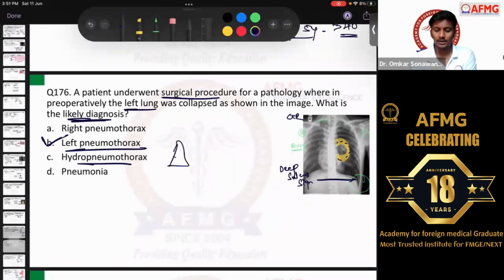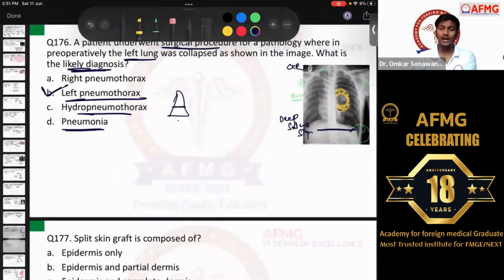In hydropneumothorax, as I discussed, there would be a classical horizontal line, a separation which is seen. In pneumonia, there would be consolidation with whitish opacity. Here it is not whitish, everything is blackish.